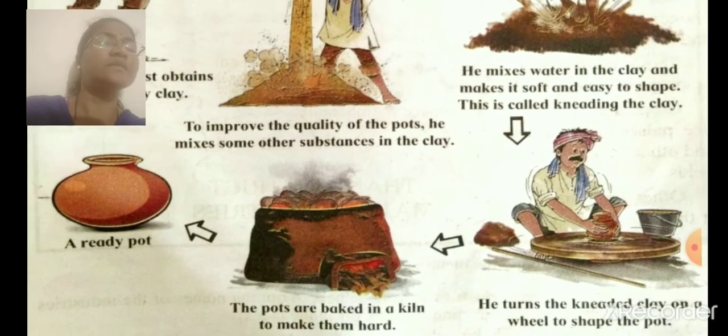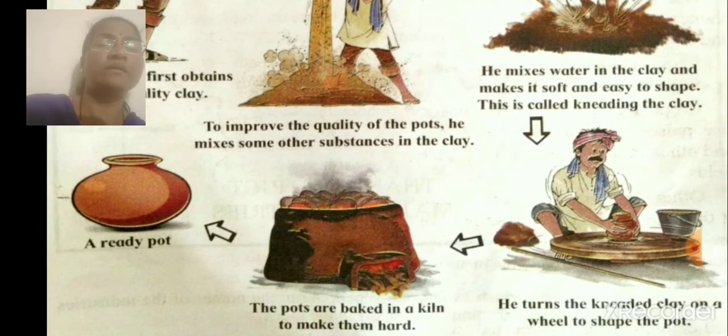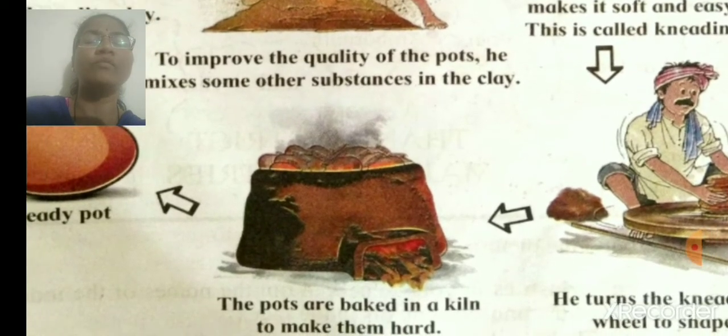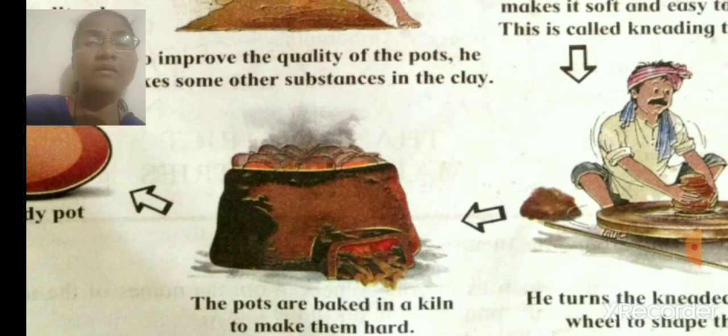He turns the kneaded clay on a wheel to shape the pot. The pots are baked in a keel to make them hard. See children, this is nothing but a keel. This is a kind of oven, you can say, like your mummy uses to bake cakes.